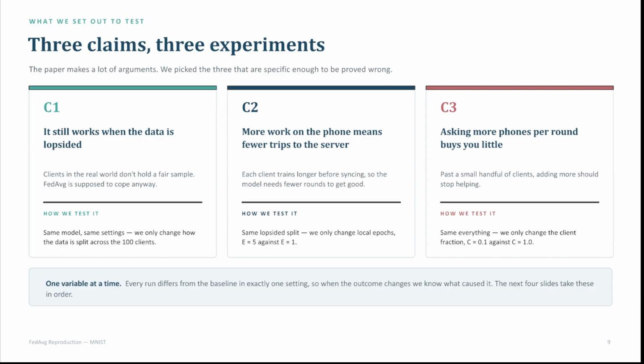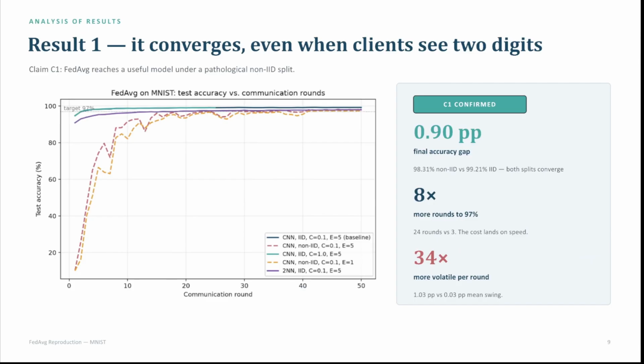Okay, so for each of these claims, we're going to run the exact same setting. We're just going to change these few parameters, and in this way, we can for sure prove if those claims are right or not.